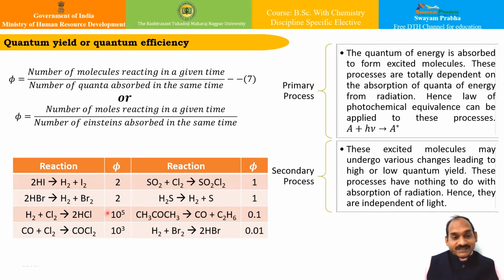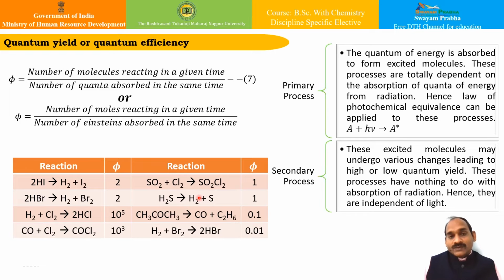This one is the very important photochemical reaction of the formation of hydrogen chloride from hydrogen and chlorine after absorption of light radiation, and it gives 10 to the power 5. For this reaction, it is 10 to the power 3. Likewise, there are certain reactions for which the quantum yield is very low, say up to 0.01 or even lower. On what basis is this decided? It is decided on the basis of this particular formula.